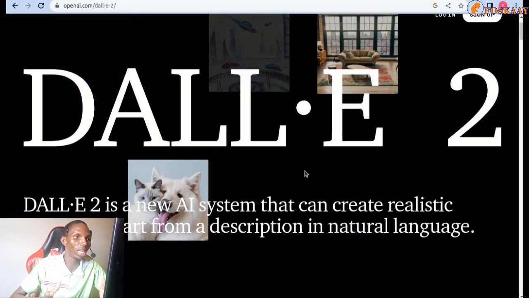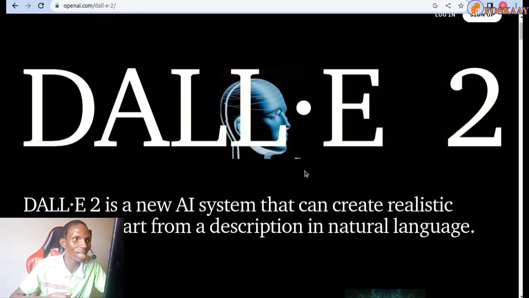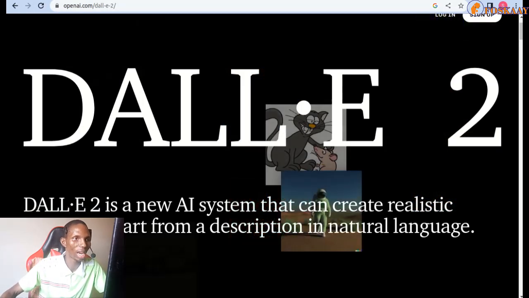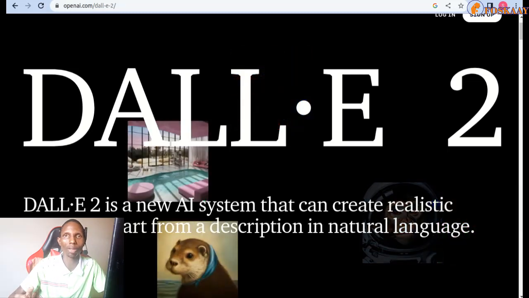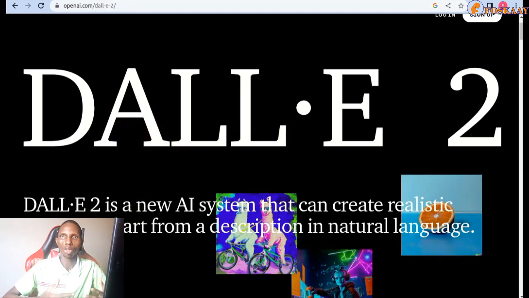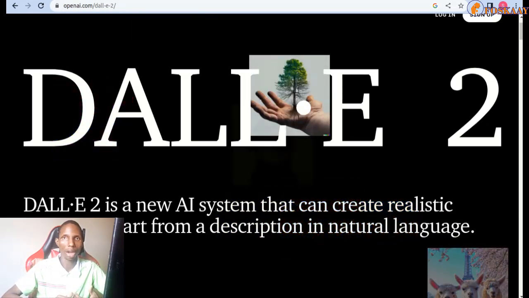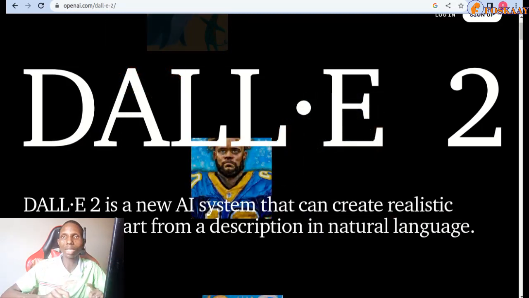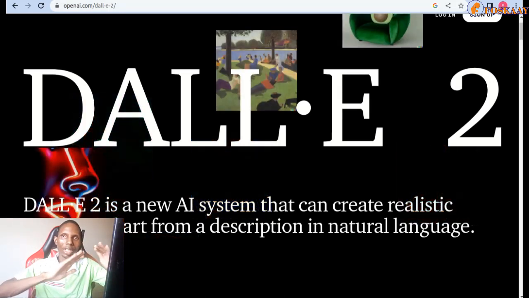So first, DALL-E is described as a new AI system that can create realistic images and art from a description in natural language. What that means is that if you want to create an image for your project, you will first start by describing it to your graphics designer. Okay, I need an image, I want to use it to develop this chatbot app, so I want it to be able to maybe move or have this kind of shadow.